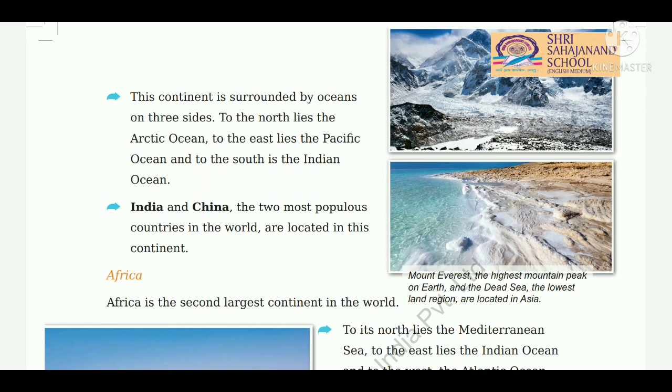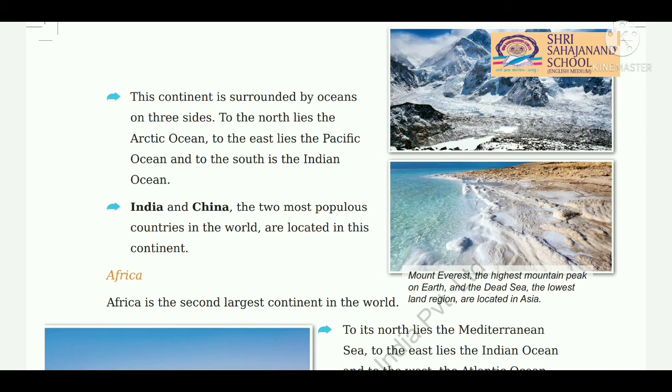Yes, they are located in Asia. Okay students, I hope you had understood about our continent Asia. It is the largest continent. It is surrounded by oceans on the 3 sides, Arctic Ocean, Pacific Ocean and Indian Ocean. And the two most populous countries of this continent are India and China.